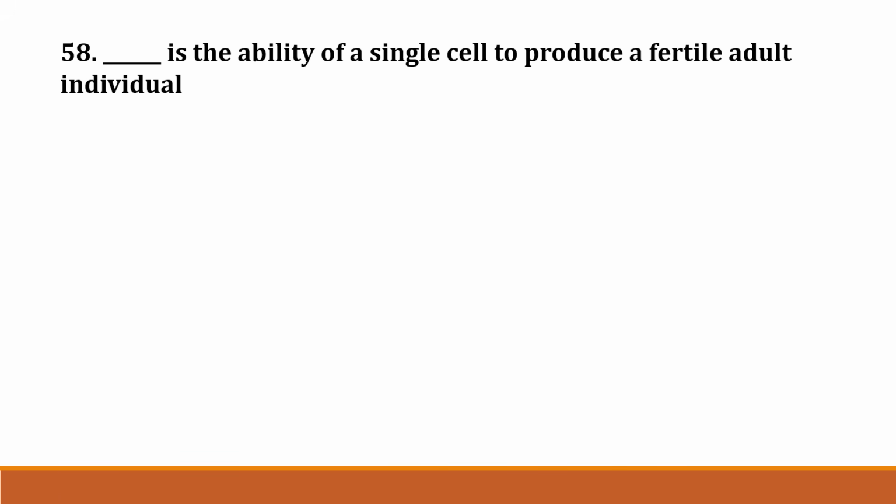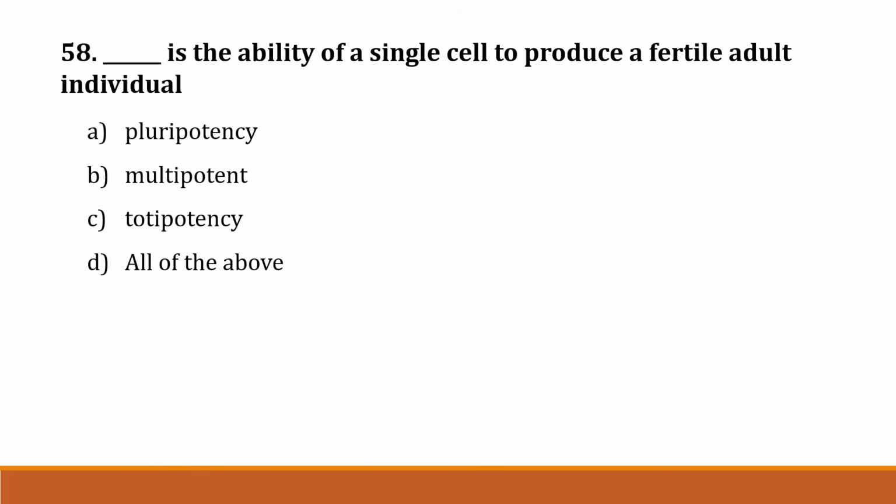The next question, question number 58. This is the ability of a single cell to produce a fertile adult individual. Option A, pluripotency; option B, multipotent; option C, totipotency; option D, all of the above. The correct answer is option C, totipotency.